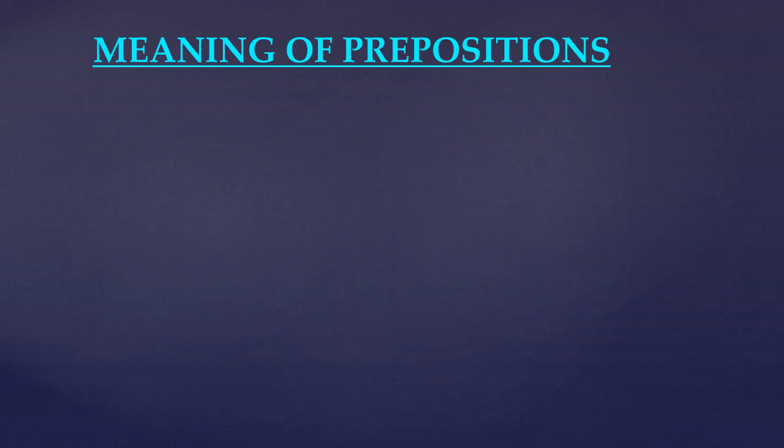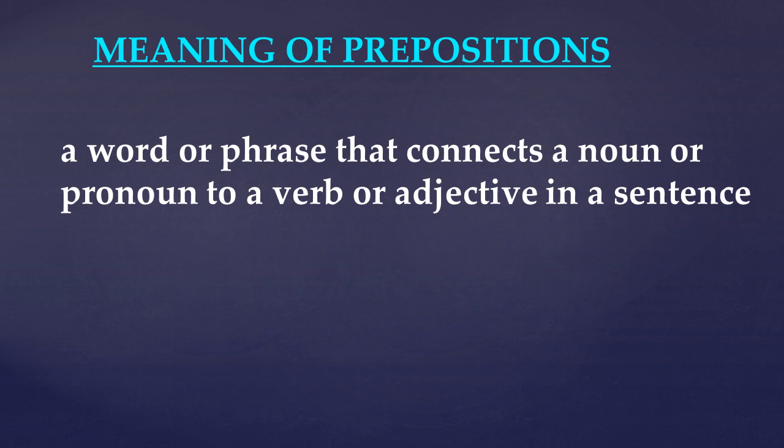First, we discussed what prepositions are. So what are prepositions? A word or phrase that connects a noun or pronoun to a verb or adjective in a sentence. They are called prepositions. That means a word or any phrase that connects. That means a word that is placed before a noun or a pronoun to show its relation with other words in a sentence. Then such words are called prepositions only.